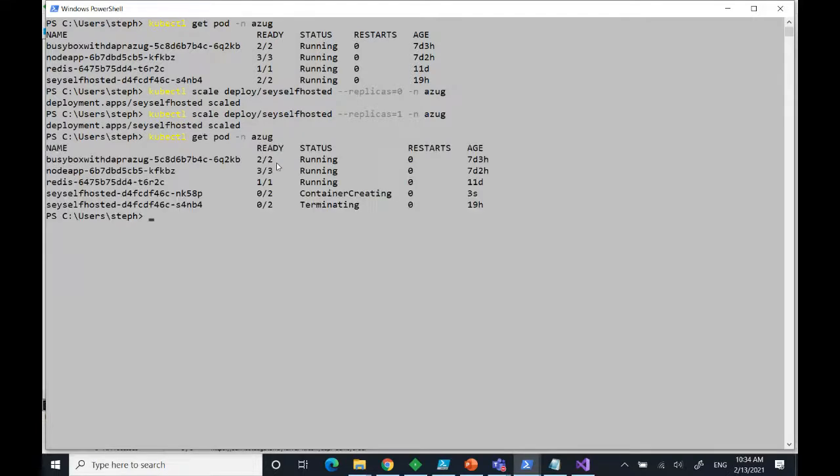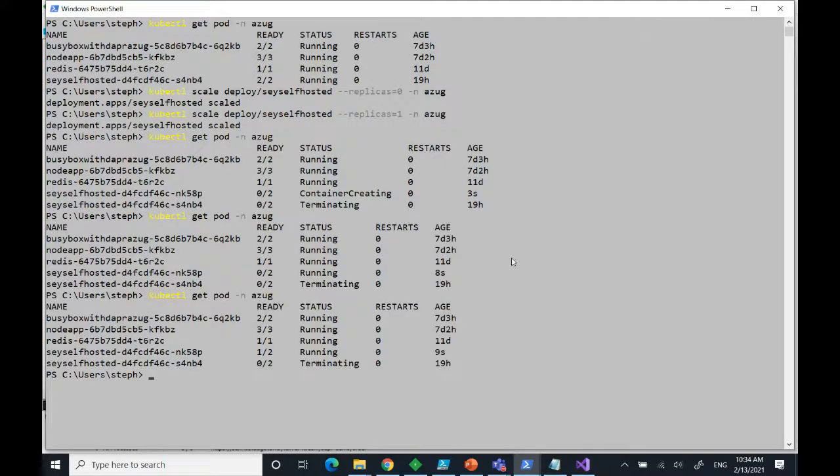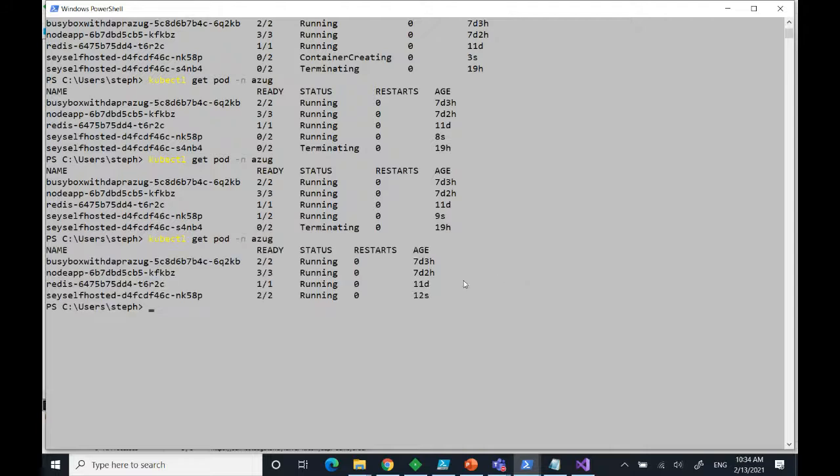And if I get the pods, some should be terminating, some should be in container creating mode, until at some point it should really be starting, right? So here we have 2 on 2 running. So normally here, if the debug gods are with us, or with me, it should actually be working now.